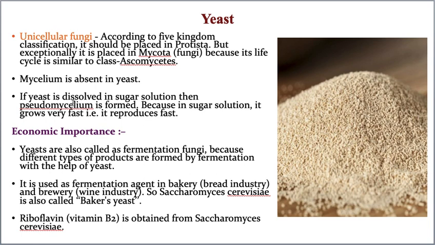Okay. Now, from Saccharomyces cerevisiae we obtain one vitamin also, that is vitamin B2. So vitamin B2, that means riboflavin, is obtained from Saccharomyces cerevisiae, that means yeast only. Okay, hope you understood Ascomycetes, students. If you still have any doubts, please ask me. Don't hide any doubts. Okay, feel free to ask me. Okay, thank you so much.